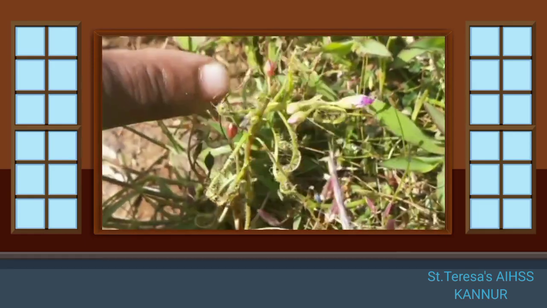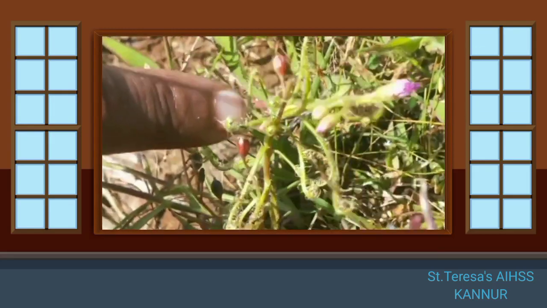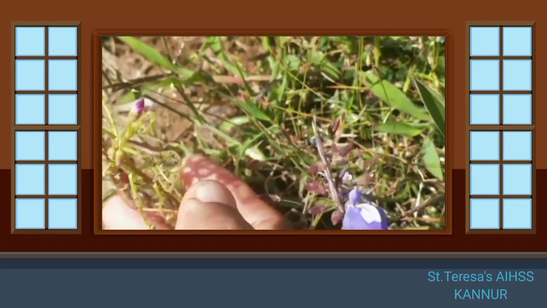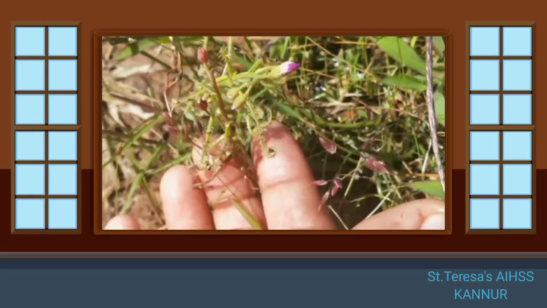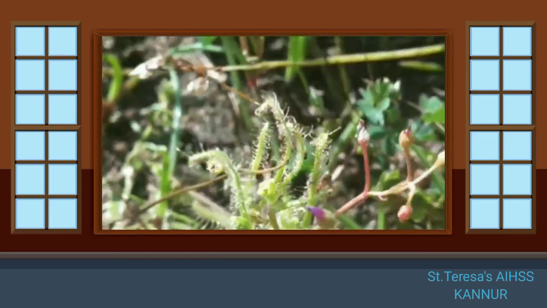If you put a finger here, it will slowly roll up around the finger and it will catch the prey. So that is how the sundew catches the prey. So this is sundew or Drosera as it is called. Here also you can see a lot of sundew.